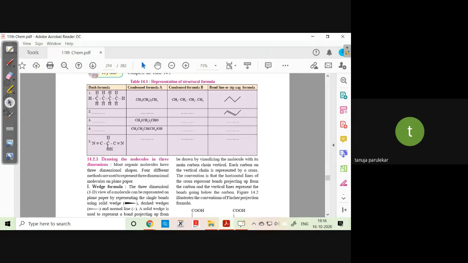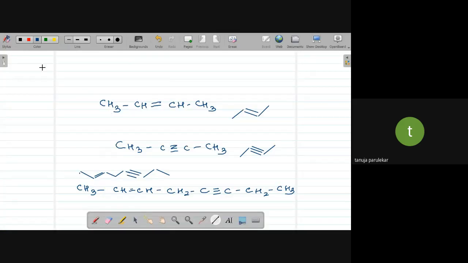If we have to show this in a zigzag line form, let me just clear this. Okay. This was your structure, CN. This was your condensed formula 1, which I'm talking about, CHOH. Condensed formula 2, we can write it as CN, CHOH, and CN again. Okay. Fine. And then we have to show it with a zigzag line.